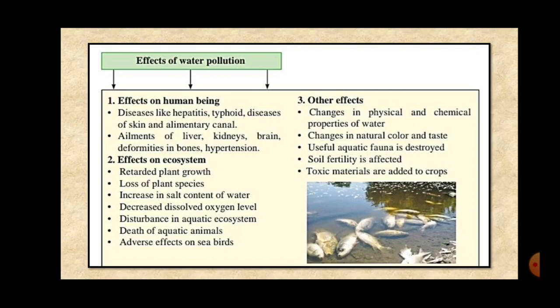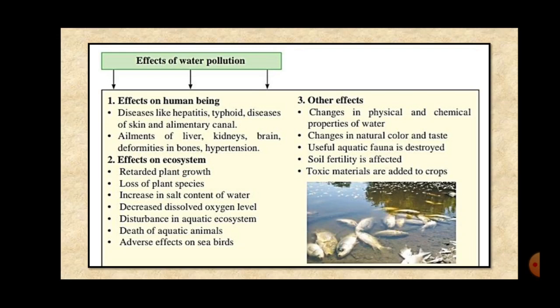Then alimentary canal, because when we drink such contaminated water and it goes into the alimentary canal, that is the food tract, different diseases of the alimentary canal can happen in our body. Then the different diseases of liver, kidneys, brain, deformities in bones, all these are the effects which take place due to water pollution or the contaminated water on the human body.